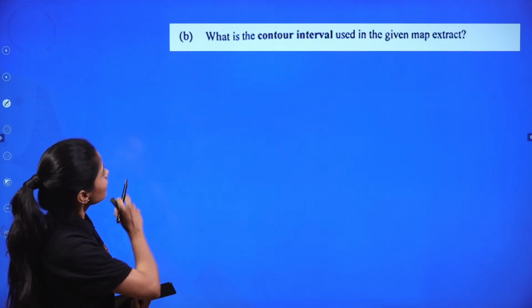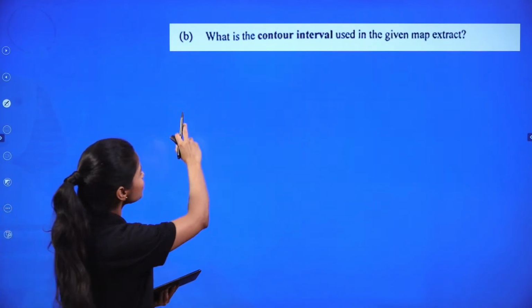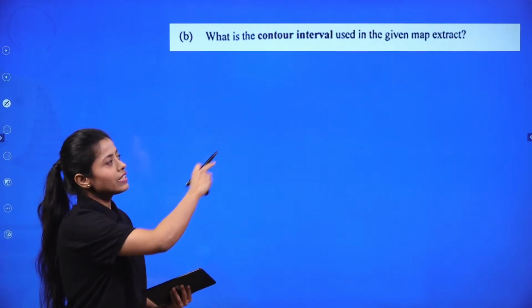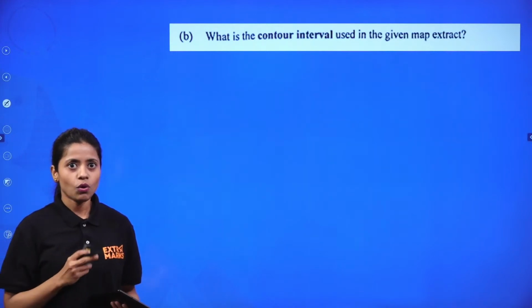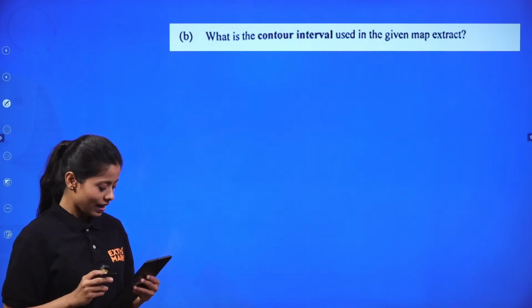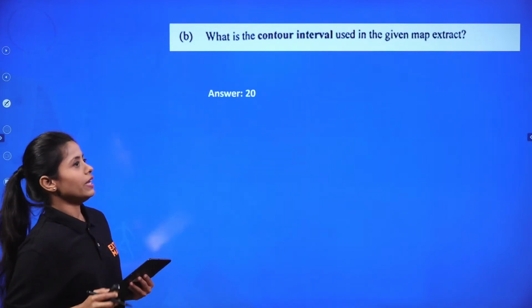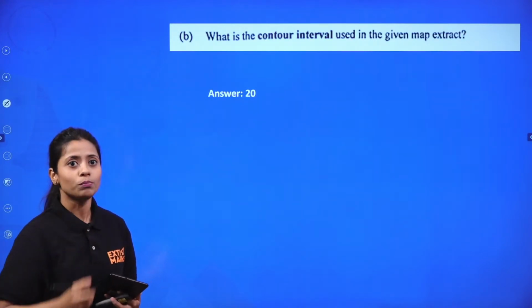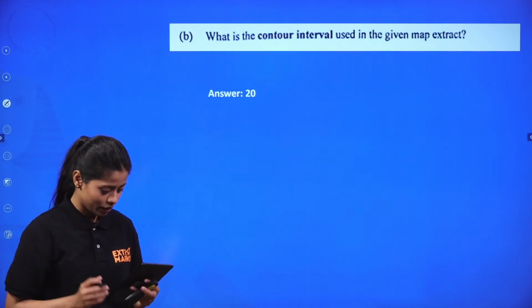Now let's not go to the answer first. What is the contour interval used in the given map extract? What is the contour interval, right? Now the contour interval was 20 in the map. Now you will say, ma'am, how have you got this 20? From where have you got this, right?